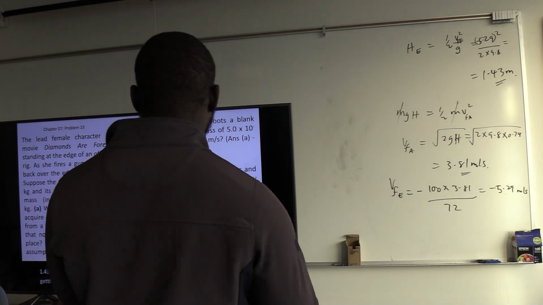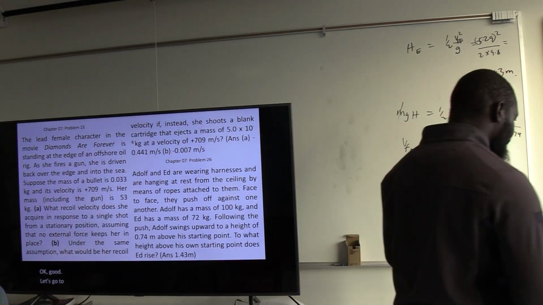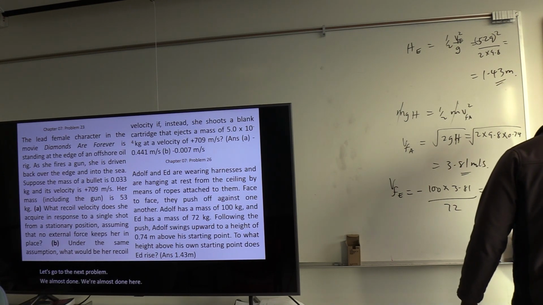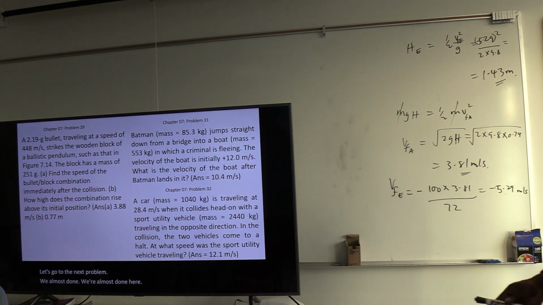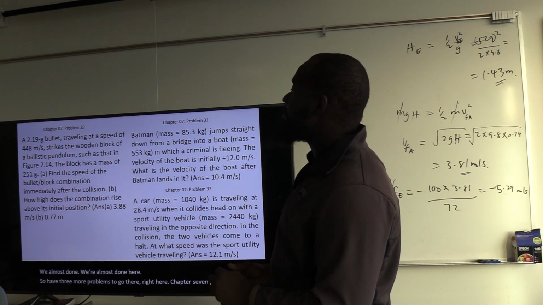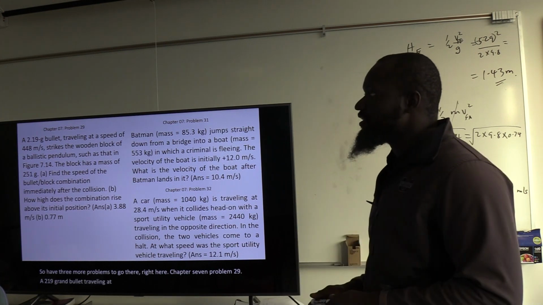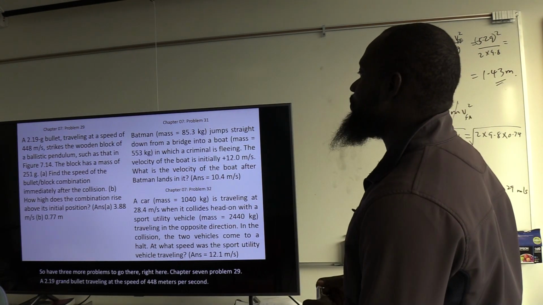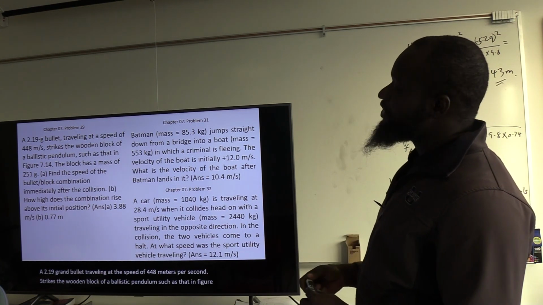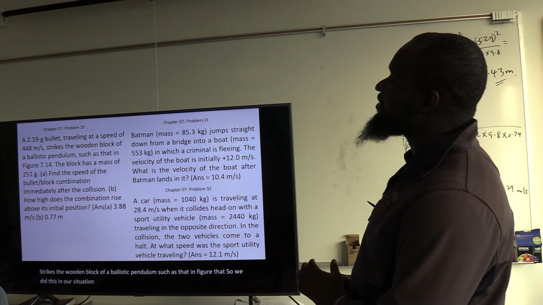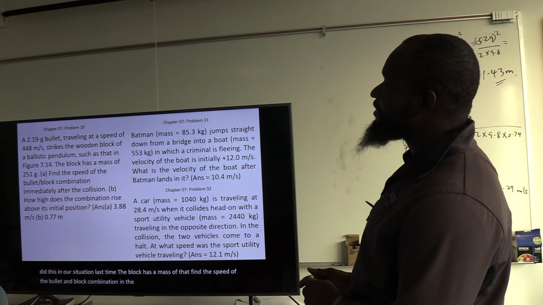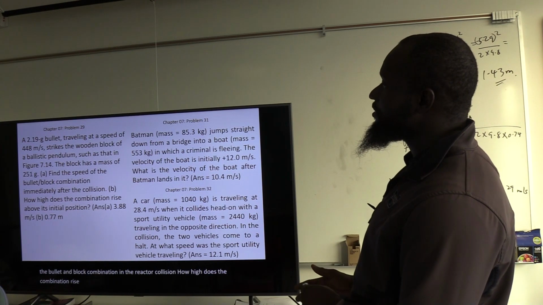Okay, good. Let's go to the next problem. We're almost done. So we have 3 more problems to go that are right here. Chapter 7, problem 29. A 2.19 gram bullet traveling at a speed of 448 meters per second strikes the wooden block of a ballistic pendulum, such as that in the figure. So we did this in our recitation last time. The block has a mass of 251 grams. Find the speed of the bullet and block combination immediately after collision. How high does the combination rise above its initial position?